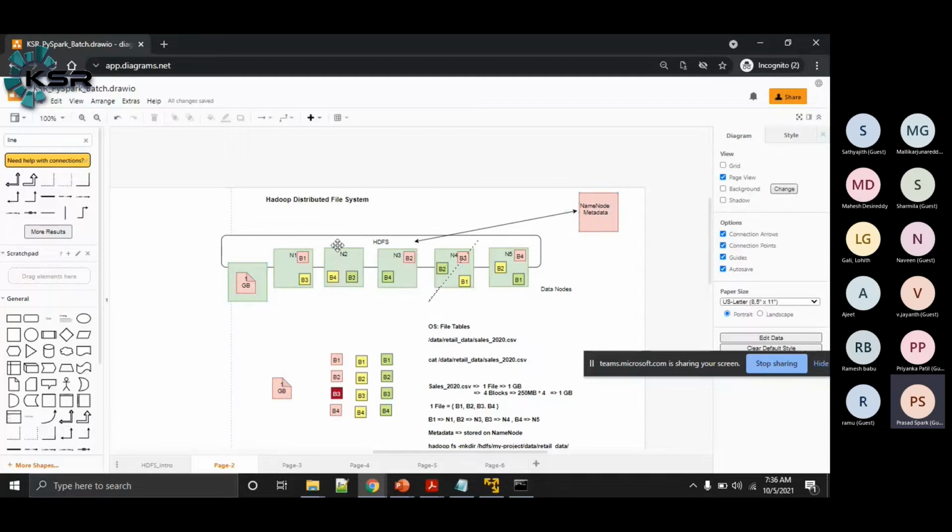If it is correct, then the data is reliably available and stored here. So whenever you want to read the data, we can contact this system to get this data, right? So this block report information will help the name node to know whether the data is reliably stored or not. Like I mentioned, when you're working with distributed computing, distributed systems, we are expected to have failures. The framework that we are using should be able to handle that automatically.